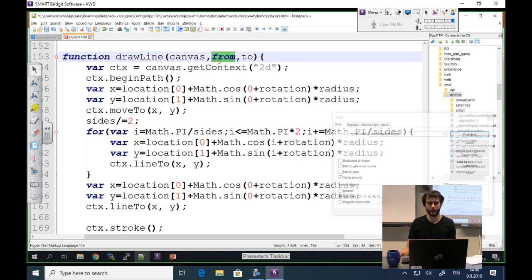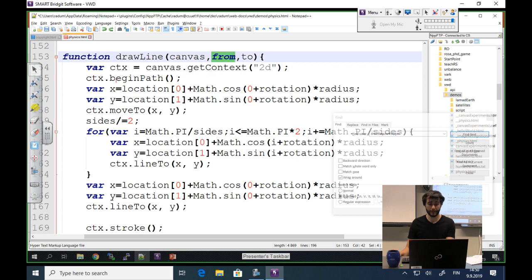I think Georgia was thinking that maybe it's going to break because from is used in other parts of the syntax. But let's see what happens. If it doesn't work, we will change it to maybe underscore from or something like that, even though I don't like to do that.